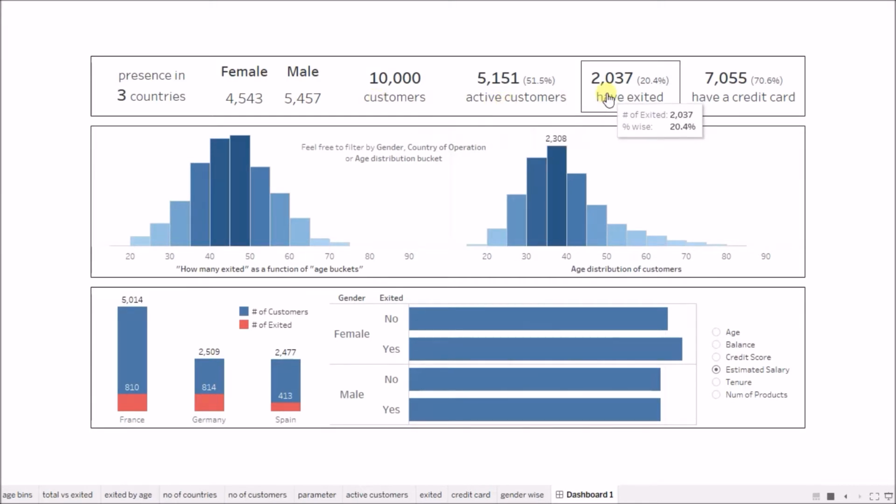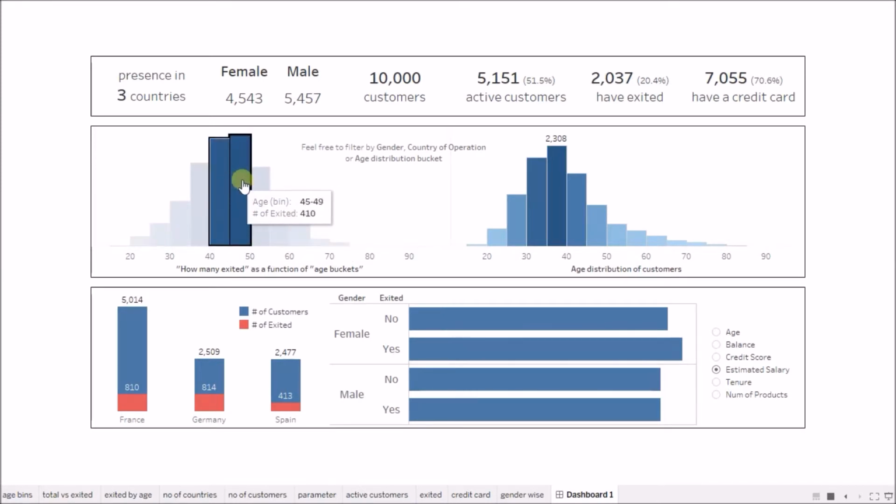These many are the active customers. These many have exited. These many have a credit card, and this is how many exited as a function of age bucket. So for example, in the age bucket of 45 to 49, 410 customers left, and in the age bucket of 40 to 44, 396 people left. So in the age of 40 to 50, most of the customers are leaving the bank. Okay, and this is the age distribution as a whole.